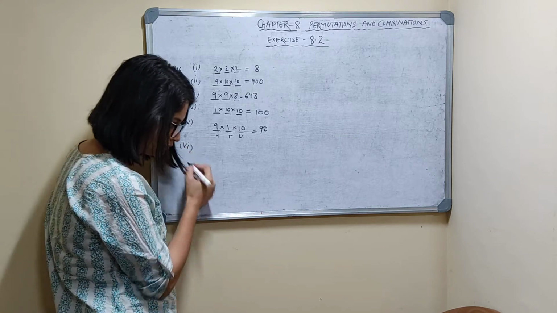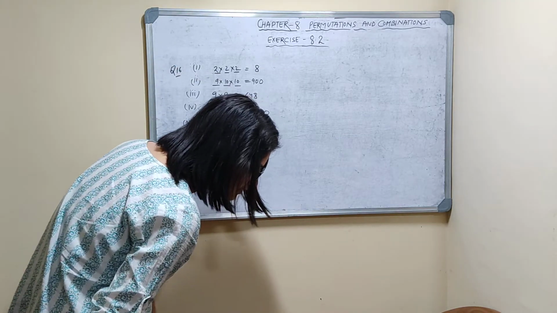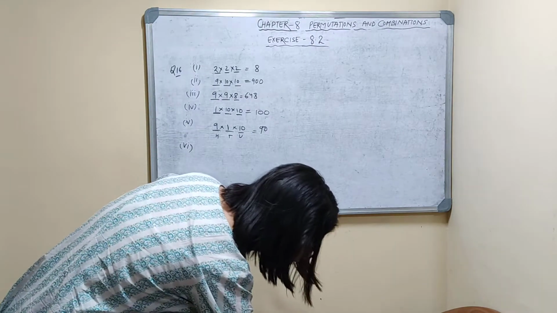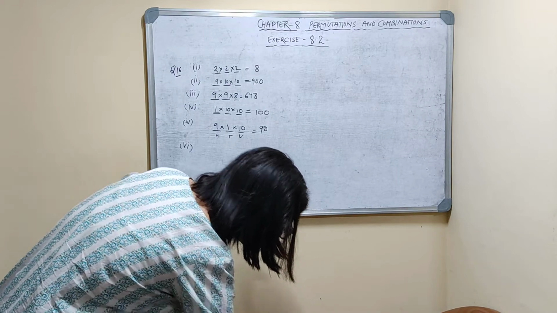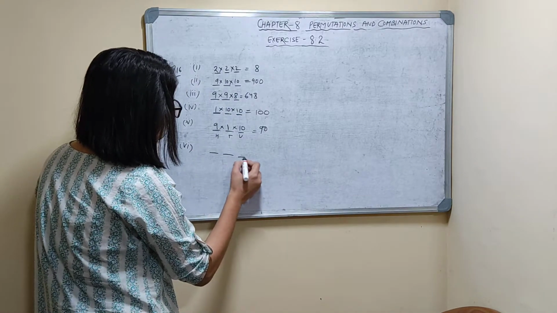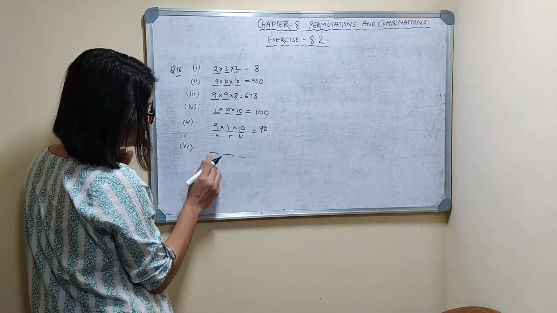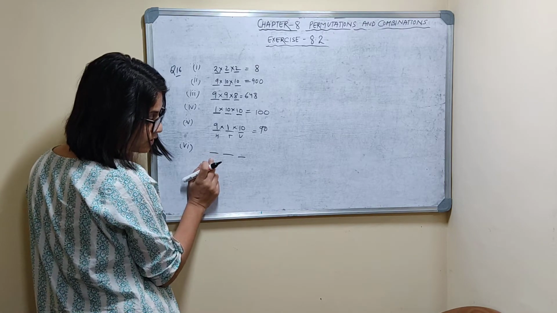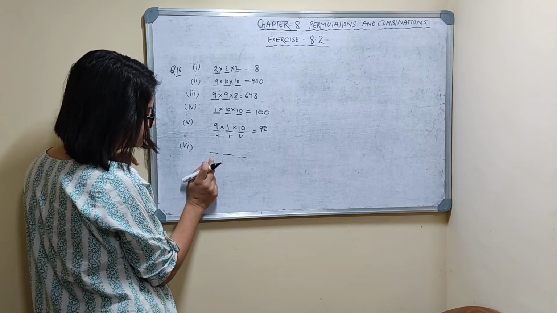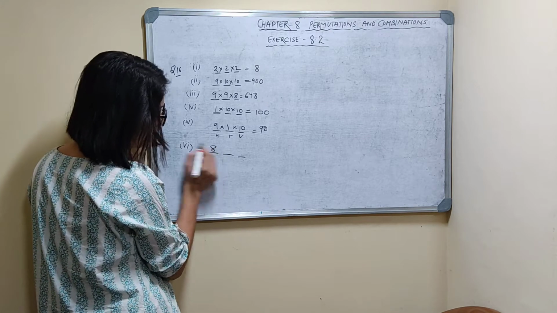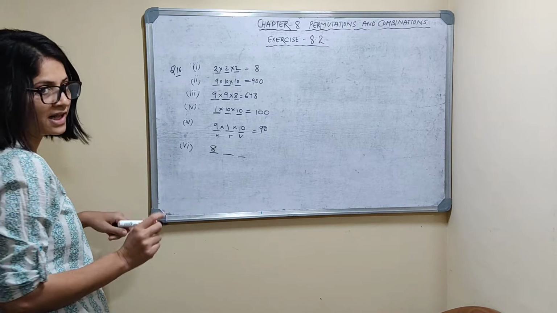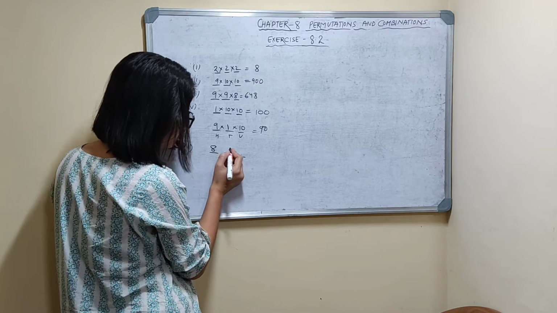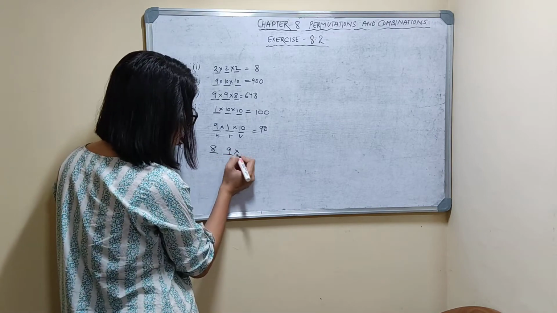Sixth part. The digit 7 does not appear at any place. And 0 I can't take in the hundreds place, so 2 digits are gone. Out of 10, only 8 digits. Here 7 I can't take, but apart from 7, anything I can take, so 9 choices are there.